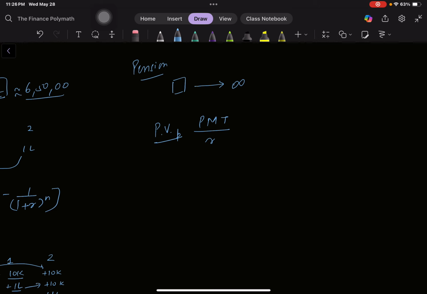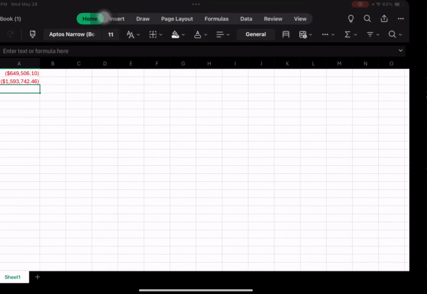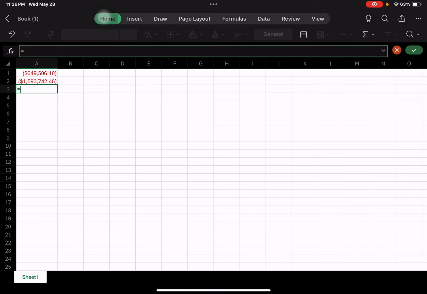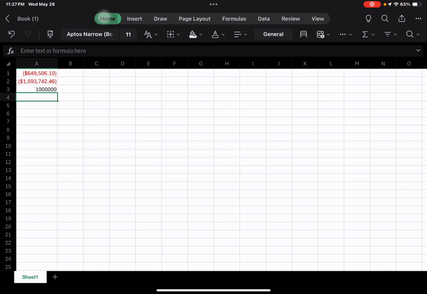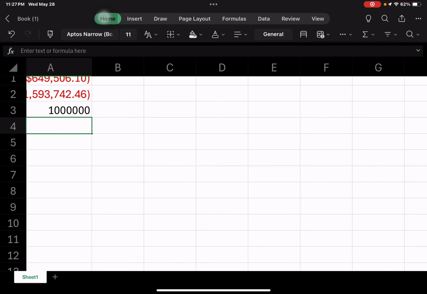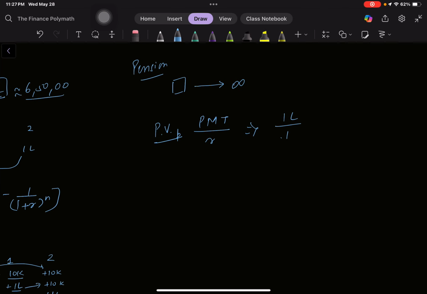Now let's say that every year you are getting 1 lakh rupees, and the rate of interest would be again 10%. So 0.1. Just to keep our calculation on one side, we'll divide 1 lakh by 0.1, and what we'll get is 10 lakh rupees.